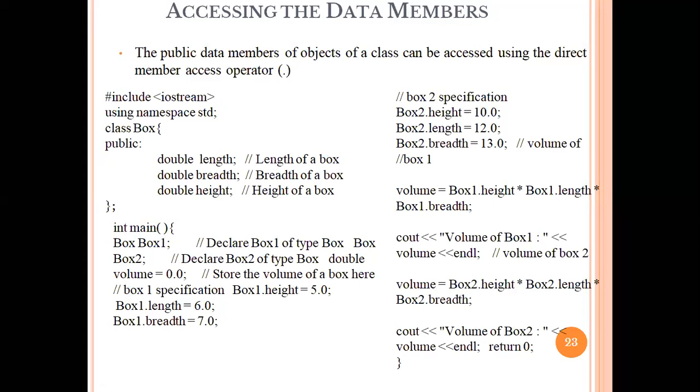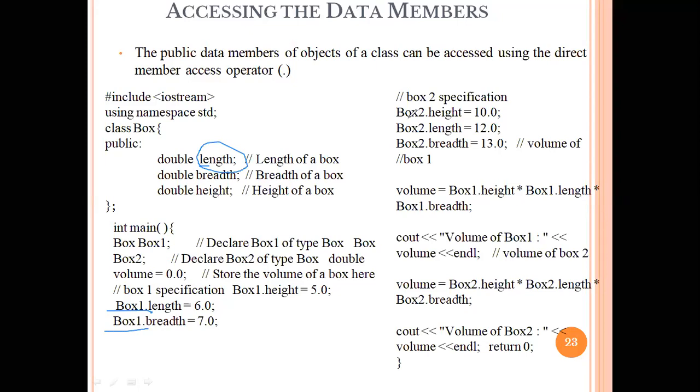Then we access all the variables available in that Box with the help of these objects. Box1.length = 6.0 means you are going to access this particular data variable using this first object. Then with the help of box1.breadth, you are going to access the second variable, and so on.